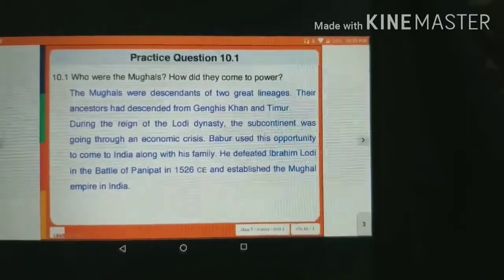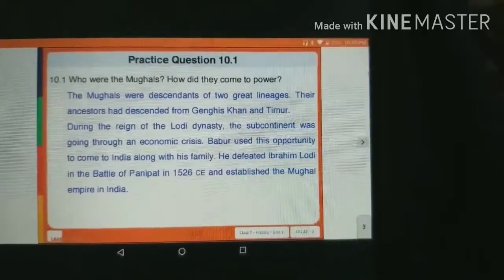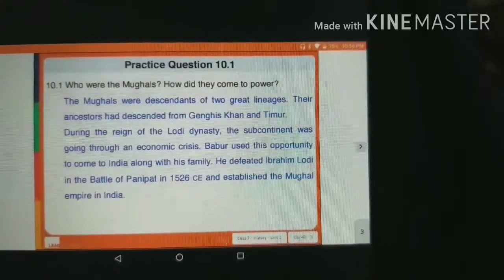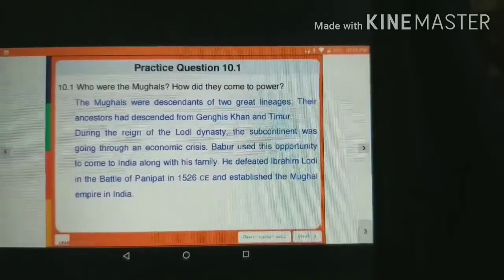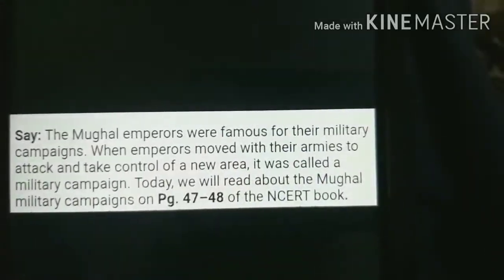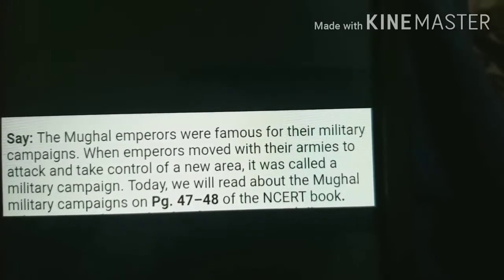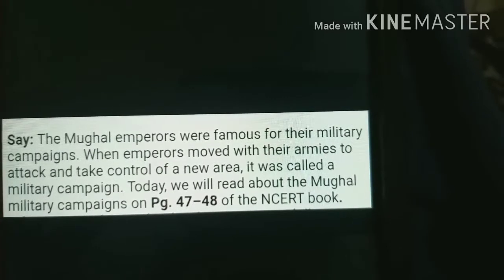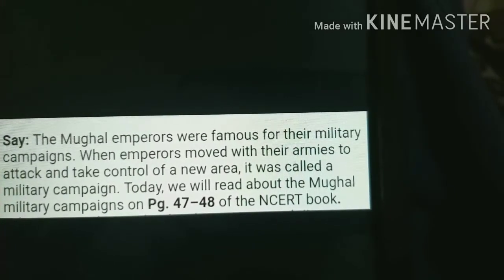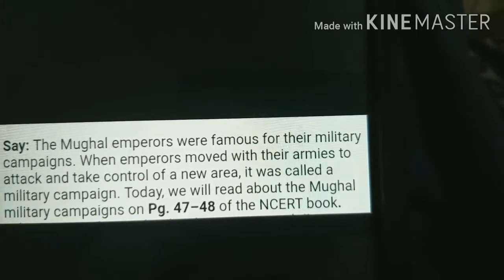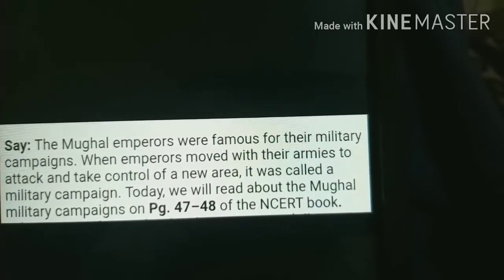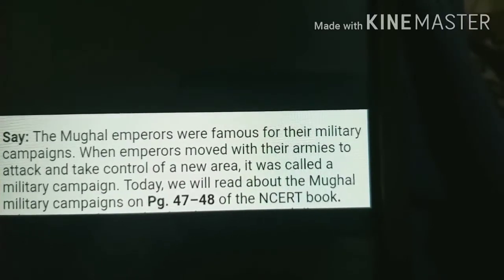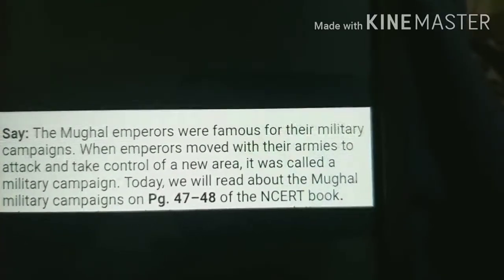So from here one more question arises, that when was the first Battle of Panipat fought? So the answer will be 1526. Now we know that Mughal emperors were famous for their military campaigns. When emperors moved with their armies to attack and control a new area, it was also called a military campaign. Today we will read about Mughal military campaigns on page number 47 to 48 of the NCERT book.